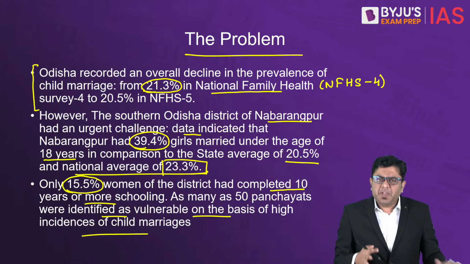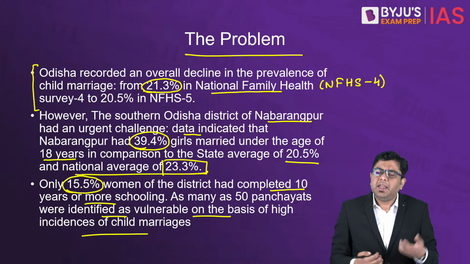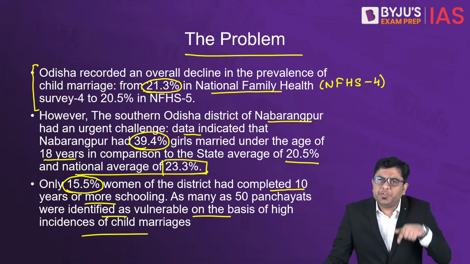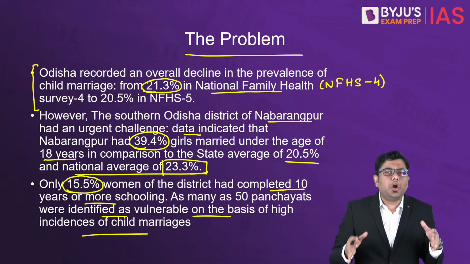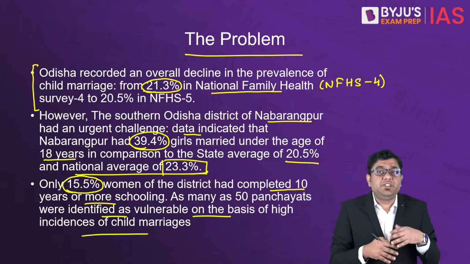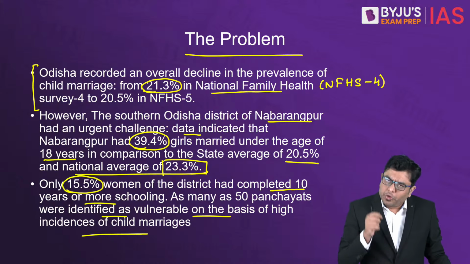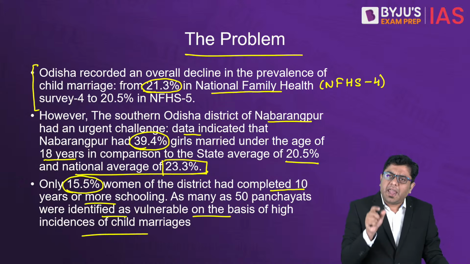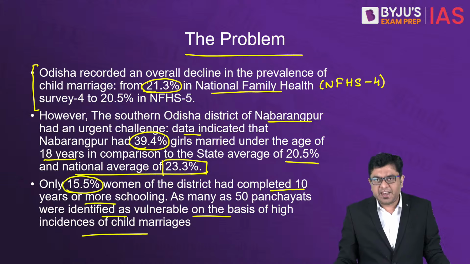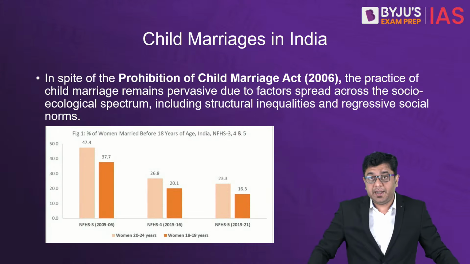Now here, we have seen what the problem is, in terms of the data pointers that you see in Odisha. But the problem that you see today has not built up entirely in the past year itself. You need to understand the journey. You need to understand the development that has taken place. So here briefly, I'll take you to the data given by NFHS 5, the National Family Health Survey 5. What does that tell us about child marriages in India?